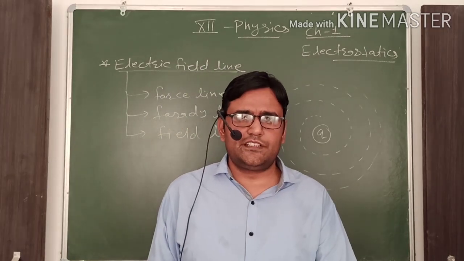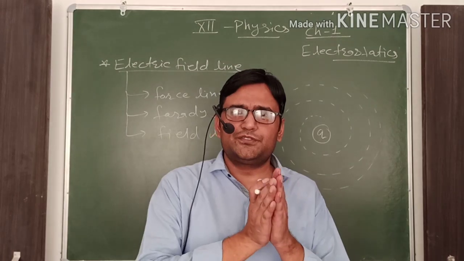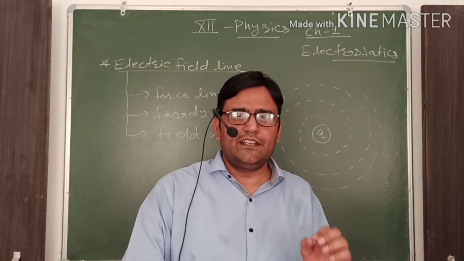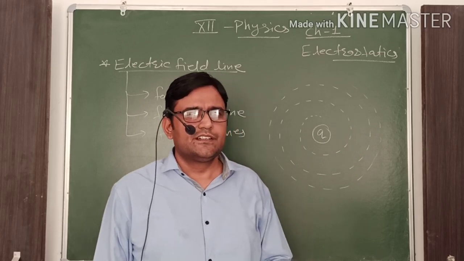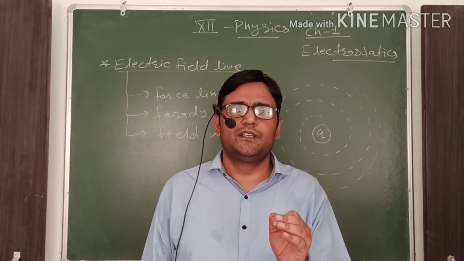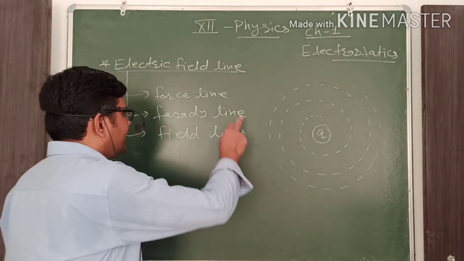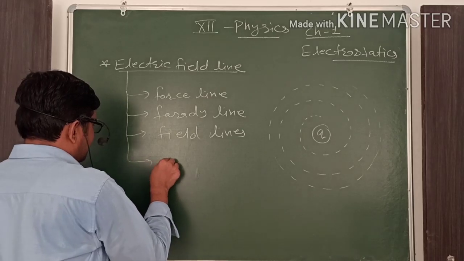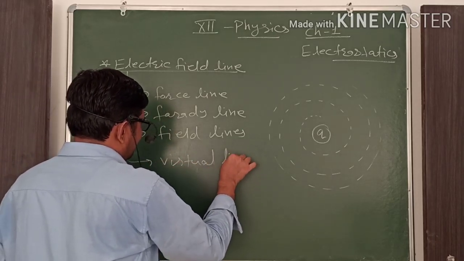There is no real existence of these field lines. We are not able to observe them, but when a test charge moves into that field, the test charge feels the effect of these electric field lines. That's why these are imaginary or virtual lines.